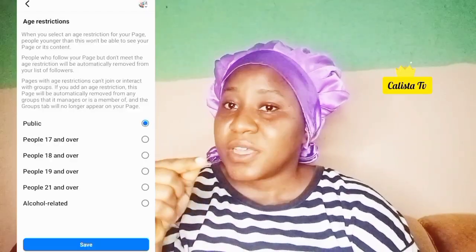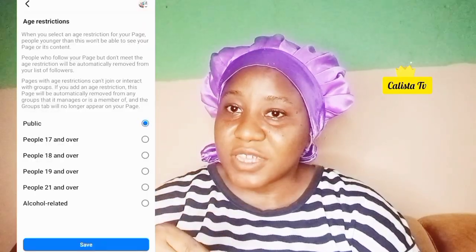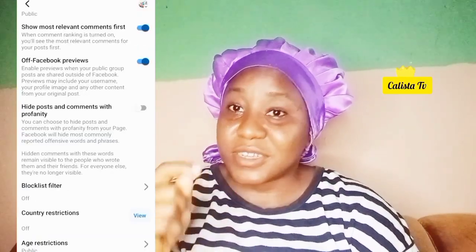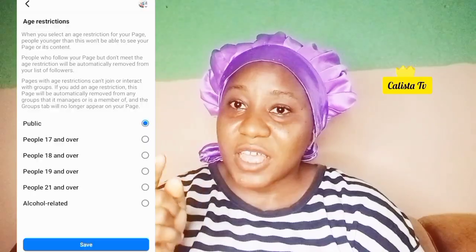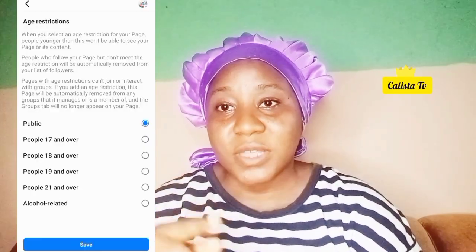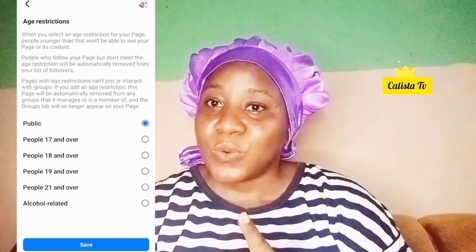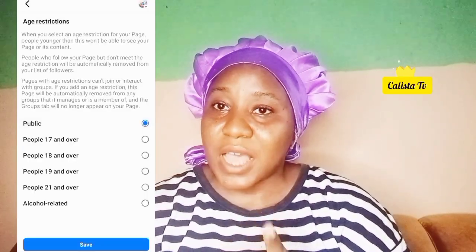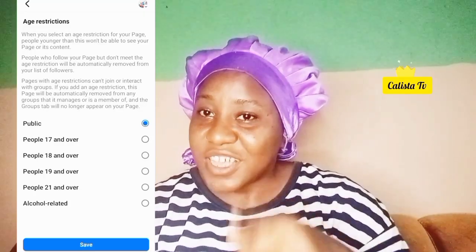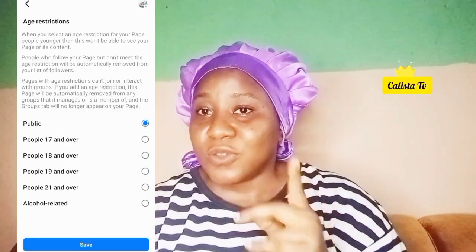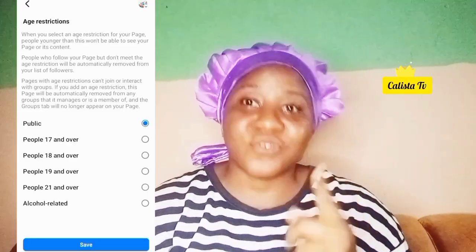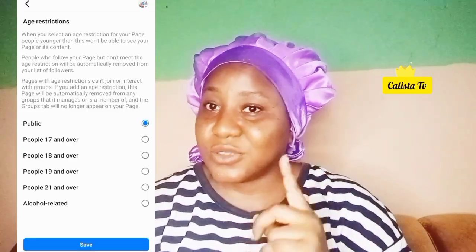When you click on any of these age restrictions down there and save it on your Facebook, if there are any of your followers that are not up to the age you selected, Facebook will automatically remove that person from your followers. So that's the first thing I want you to bear in mind, so that when you wonder why your followers are reducing, you know. Immediately you click on any of these age restrictions, they will automatically remove any of your followers that is not up to that age. So bear it in mind.